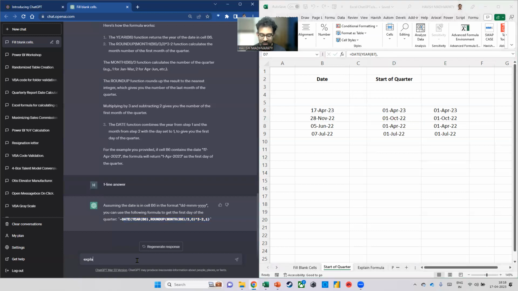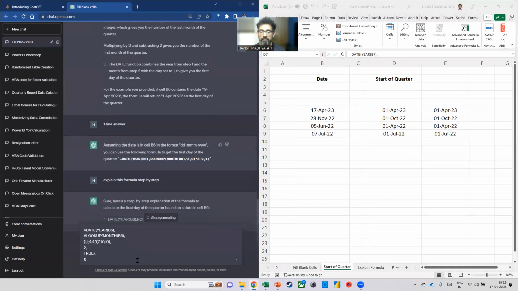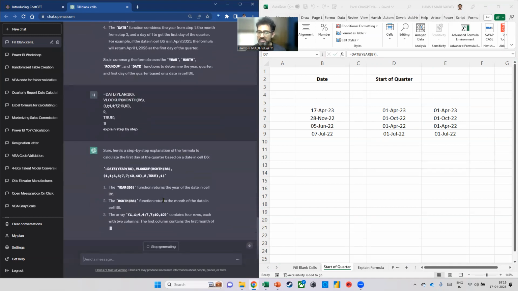Now, imagine that I had sent this file to you, so I can also copy this, come back and say, explain this formula step by step. Explain step by step. Okay, now check this out. So this is the formula that I have written, and maybe you did not understand it completely. Now, who do you call to understand the formula? So now you're telling ChatGPT, I want to understand this step by step.